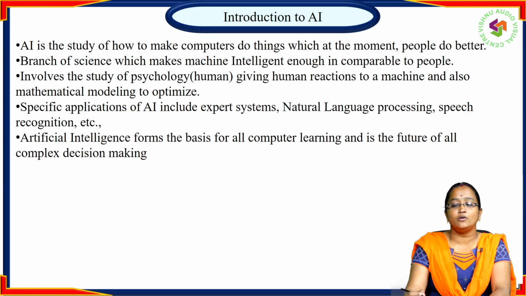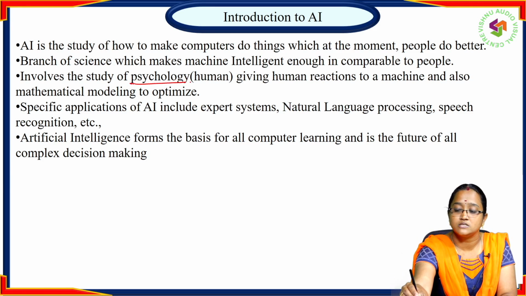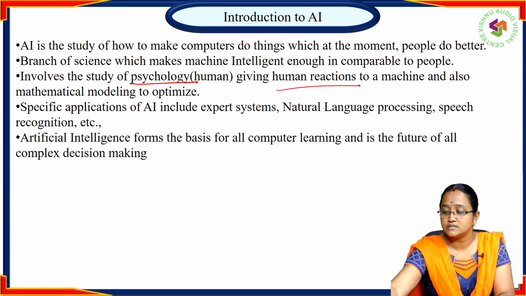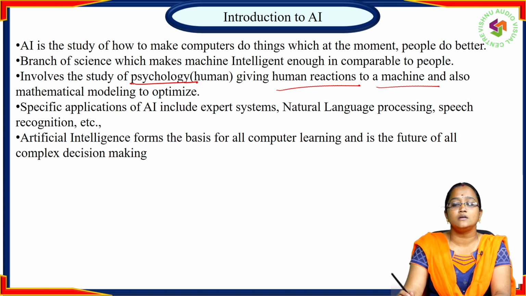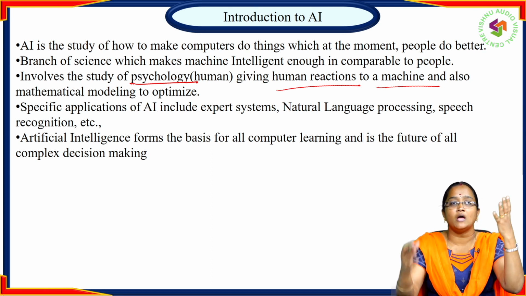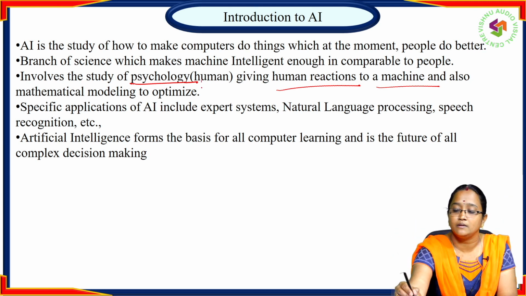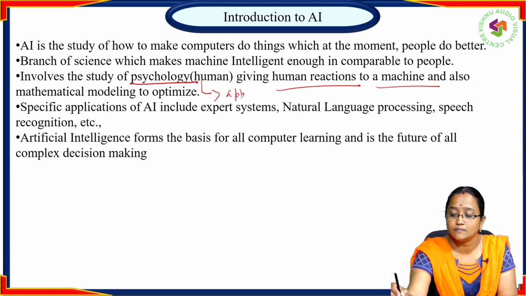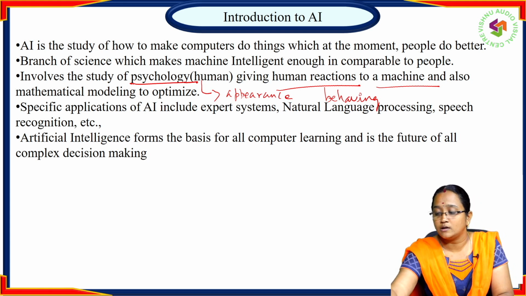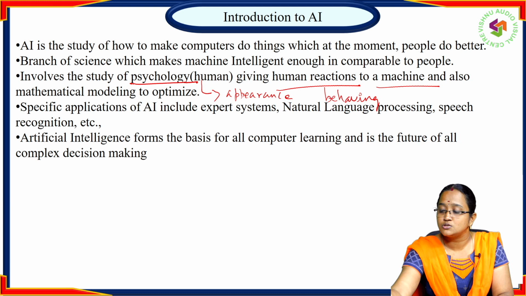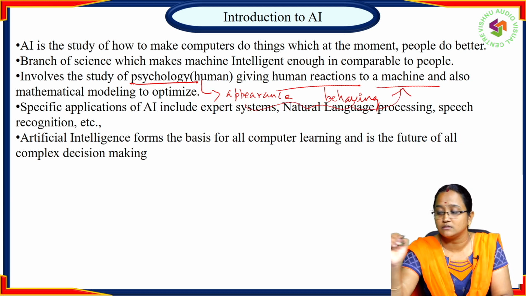For that, what we are going to do is give physiology and human reactions to a machine. What does physiological mean? Physiological comes under human behavior, human activities, that is, the physical appearance. Human reaction means how we behave in a particular situation. These two things we are going to feed to a machine.